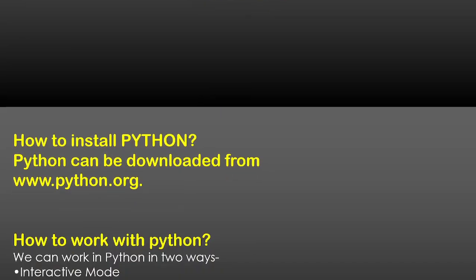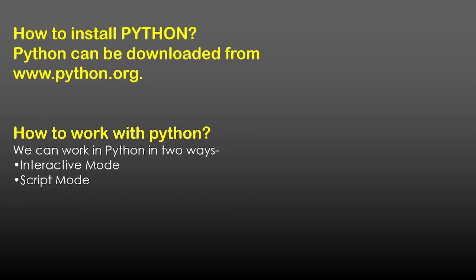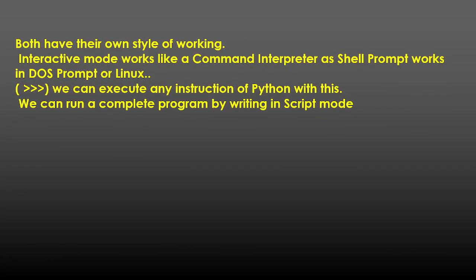Now, how to download Python? See the website I have given here, www.python.org. This is the official website of Python. You can go to this website and download Python. How to work with Python? There are two ways to work with Python: interactive mode and script mode. I have already made a video on this channel on how to download Python from the website, and how to work with Python in interactive mode and script mode. Both modes have their own style of working.